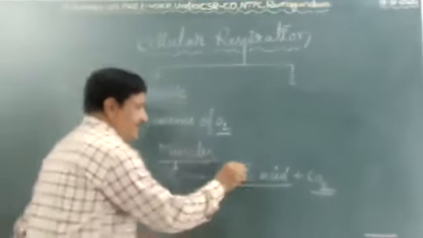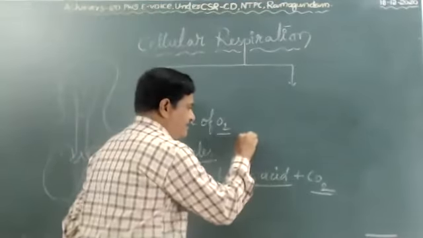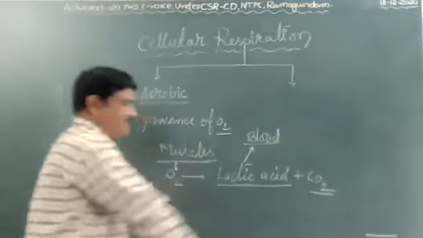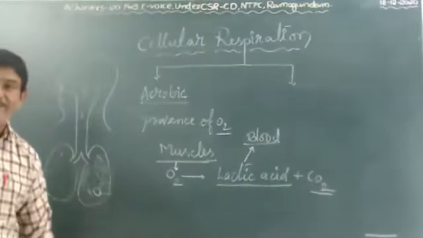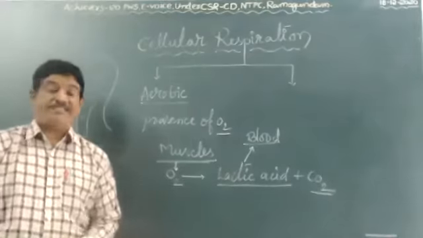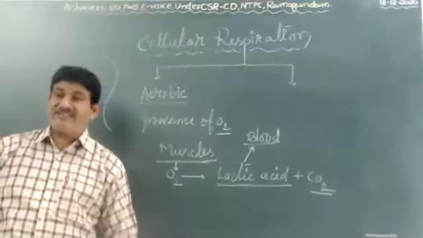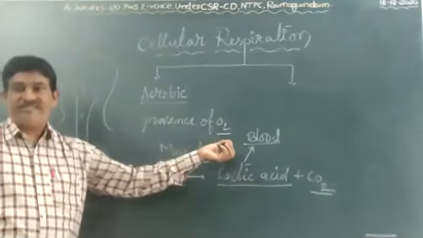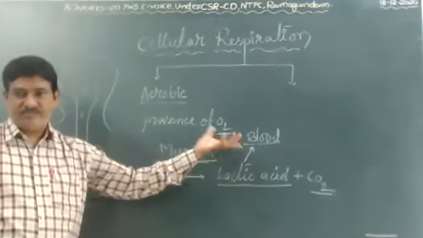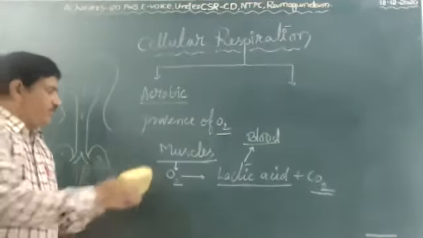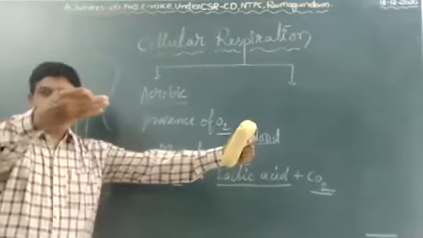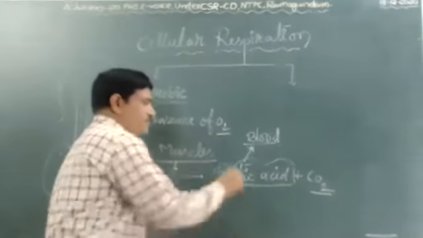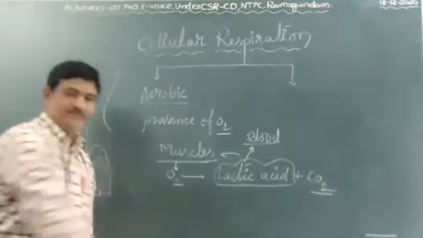This lactic acid level increases in the blood. They get muscle pain. That condition is called muscle fatigue. The faster they run, the larger the amount of lactic acid formed, and then they get the muscle pain.